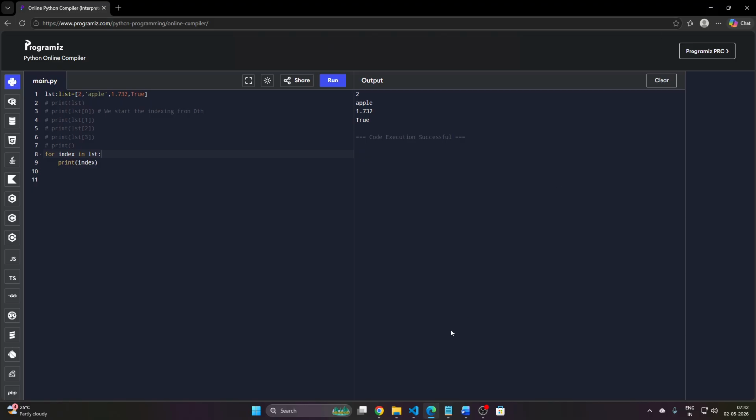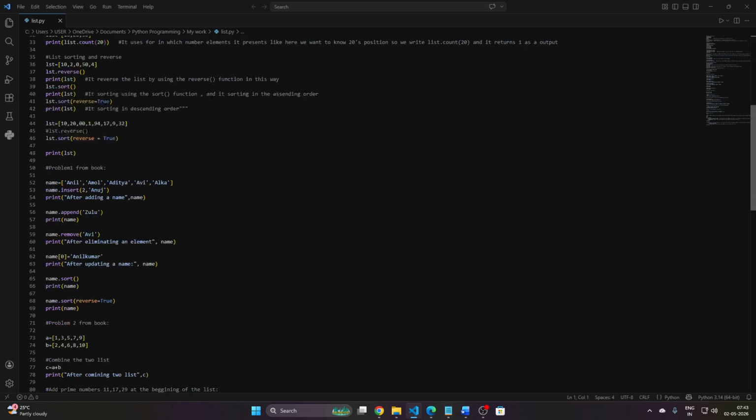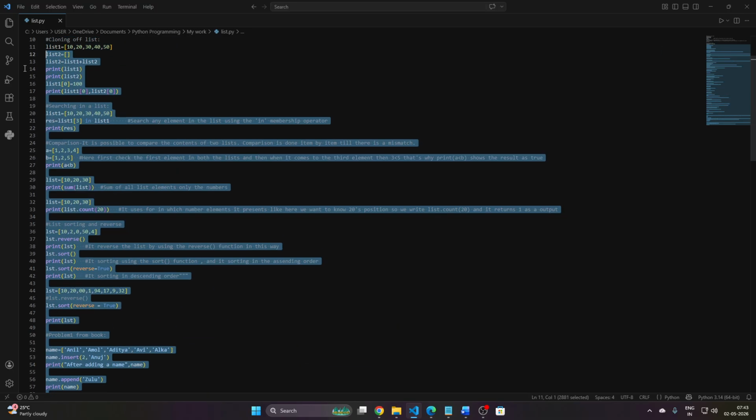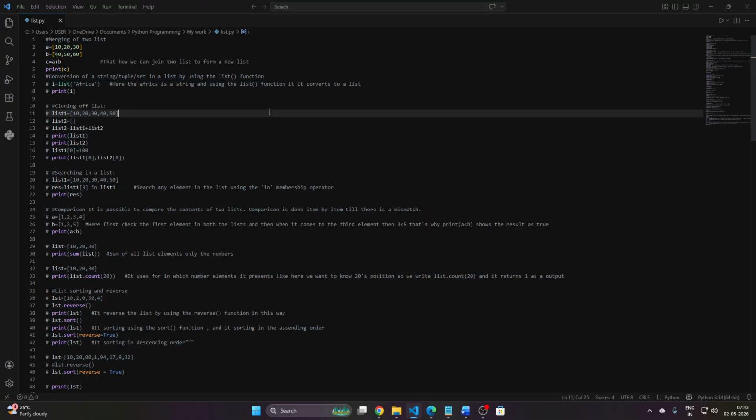So let's see what the other properties of the list are, how the list is mutable. Go to Visual Studio Code, there are a lot of things to show here. You see how the list is working. Comment out first, and go for the first one. Here we see merging of two lists.